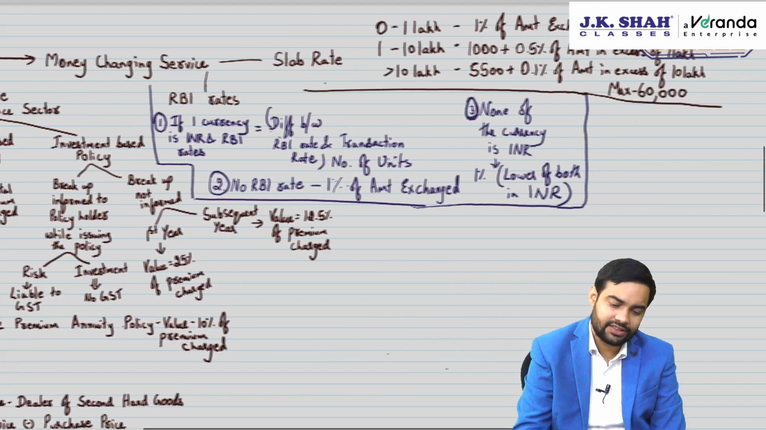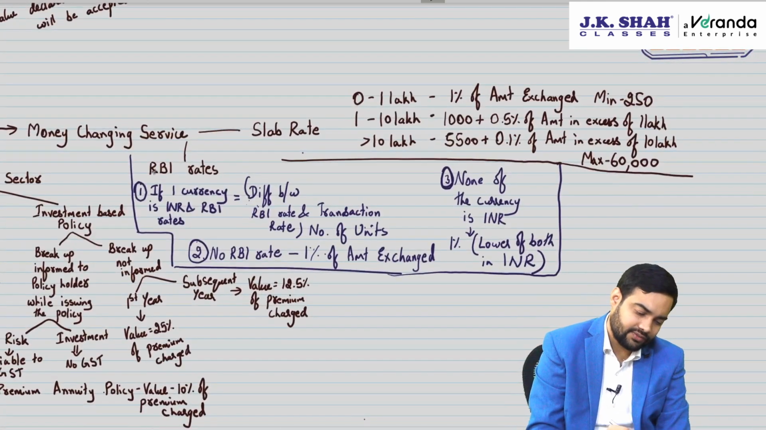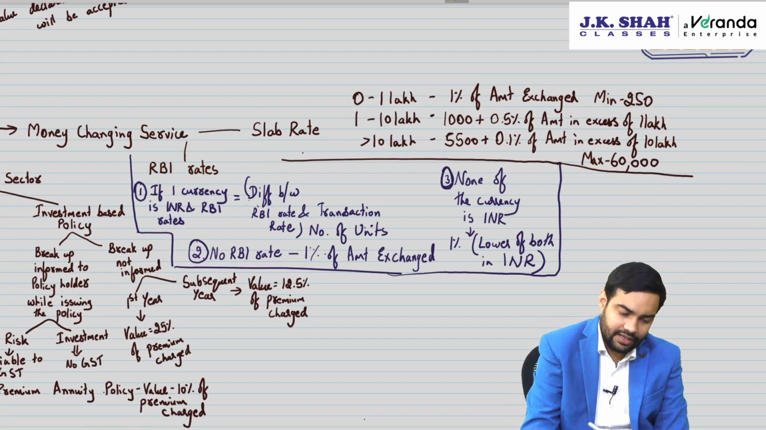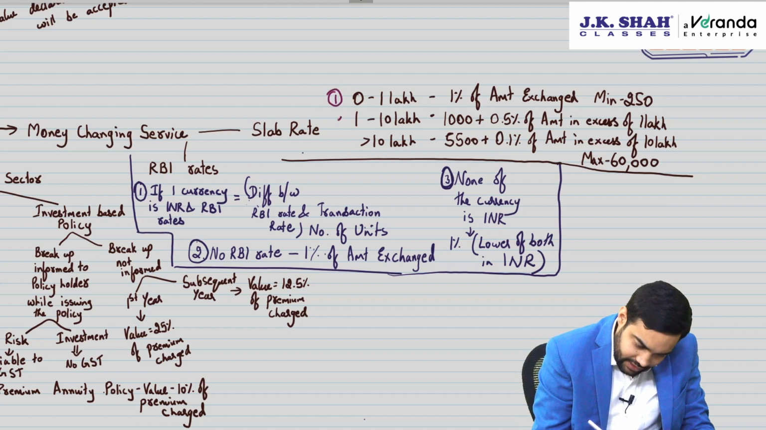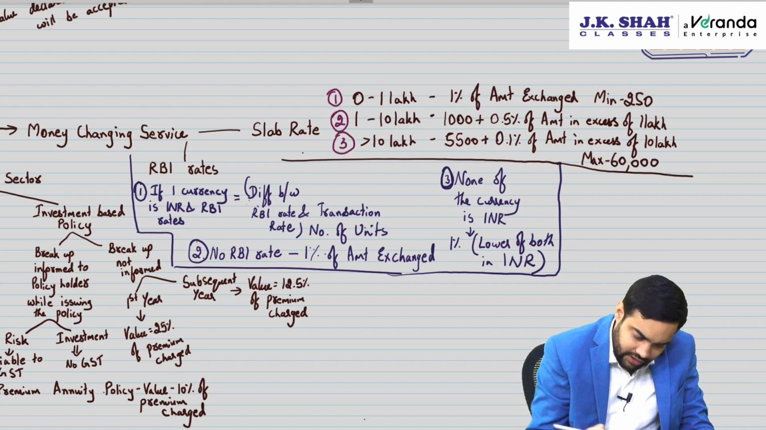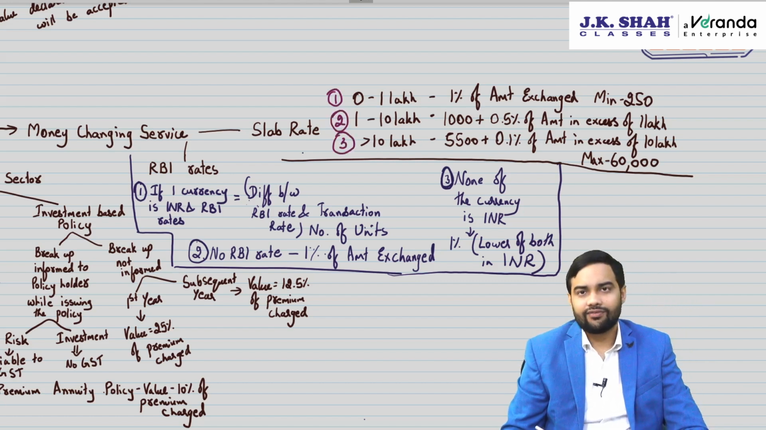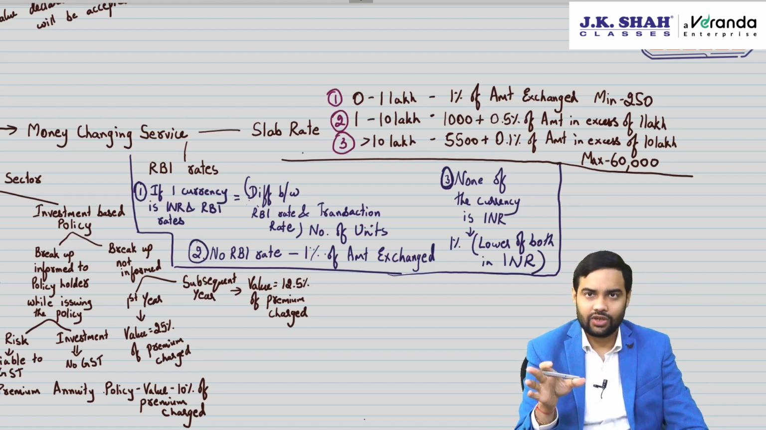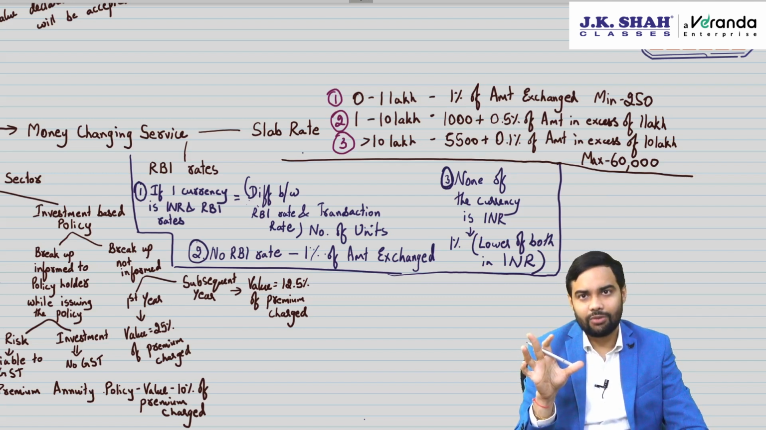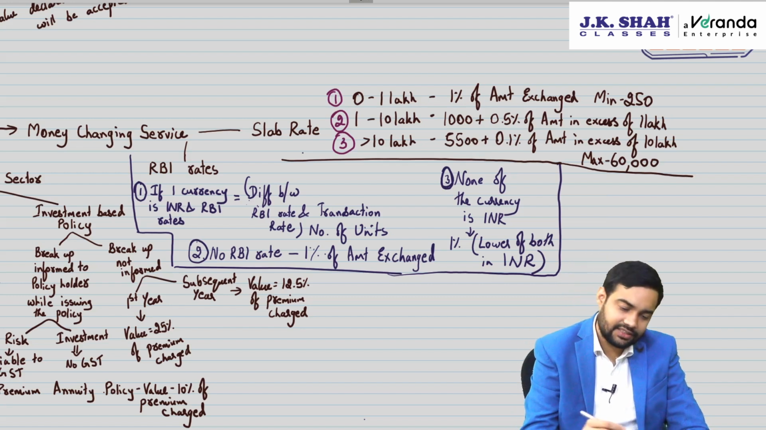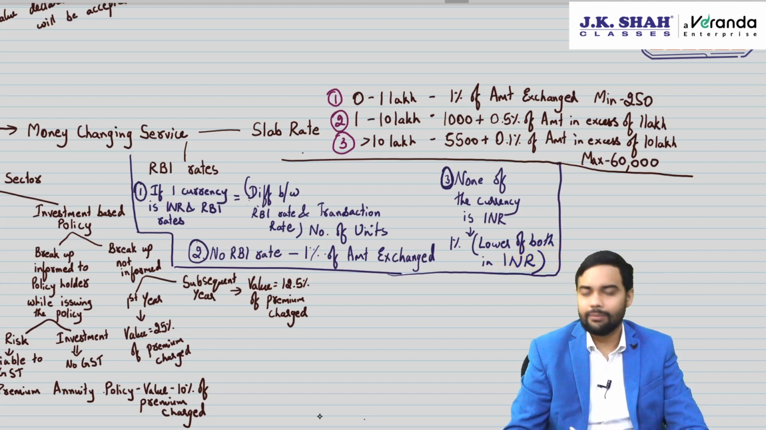Money changing services: RBI rate is one method where RBI reference rate is available. Second is slab rates. RBI reference rate, be careful. If one of the currencies is INR and RBI reference rate is available, the difference between RBI reference rate and transaction rate into number of units. If no RBI rate is available, 1% of the amount exchanged. If none of the currencies is INR, convert both into INR and lower of the two into 1%.